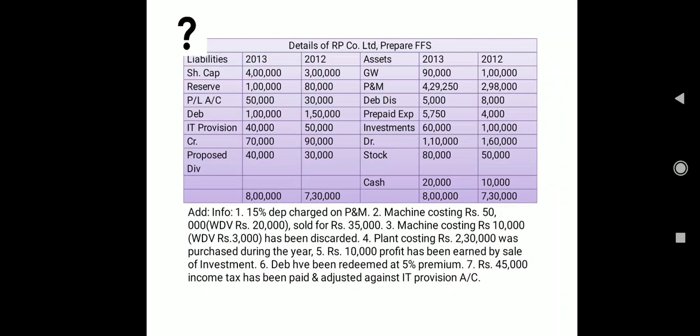Next we have a reserve. So older 80,000, newer 1 lakh, that means an extra 20,000 we have transferred towards the reserve, and transfer towards the reserve is always going to be a non-cash expense. Then we have profit and loss. Definitely we use the opening and closing balance both to calculate fund from operation. Then we have our debentures. If we check, in 2012 the value was 1,50,000, in 2013 the value is 1 lakh, that means we have redeemed debentures worth rupees 50,000.